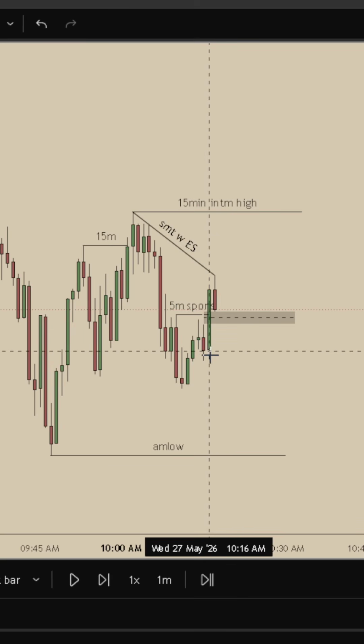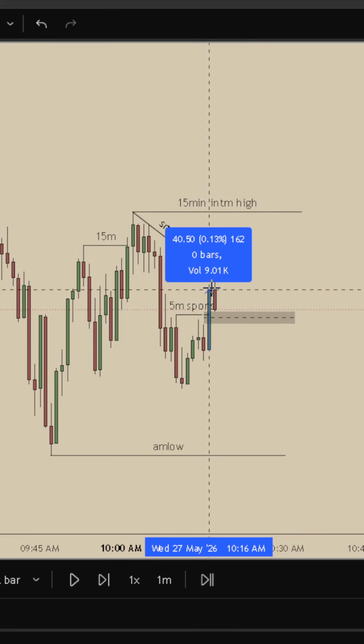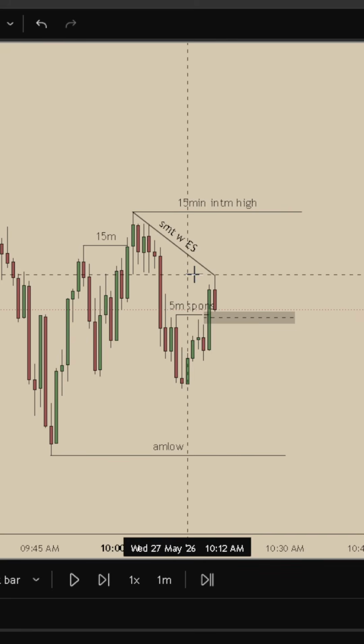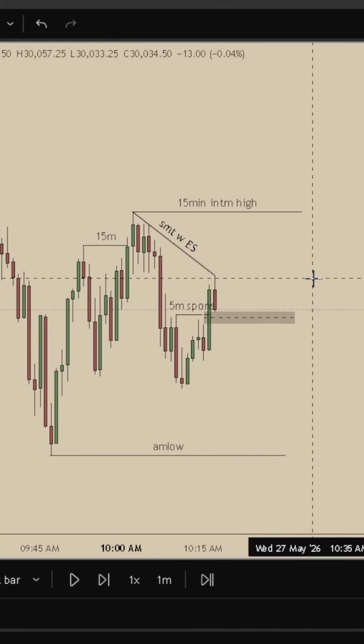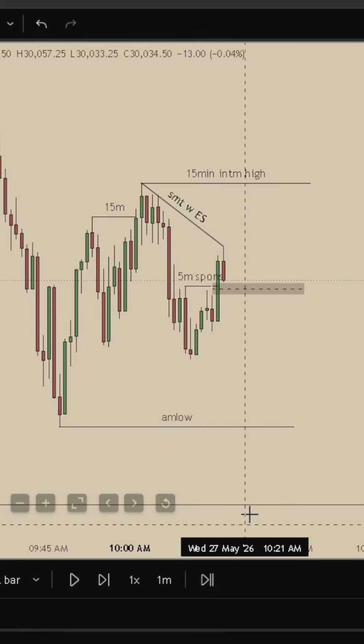From here, we see 10:15 do exactly that. 10:15 opens up higher into that 5-minute gap. Not only that, but ES's 10:15 opens up, taking out this internal range high, putting in a bearish SMT, giving us more narrative towards our gap below.